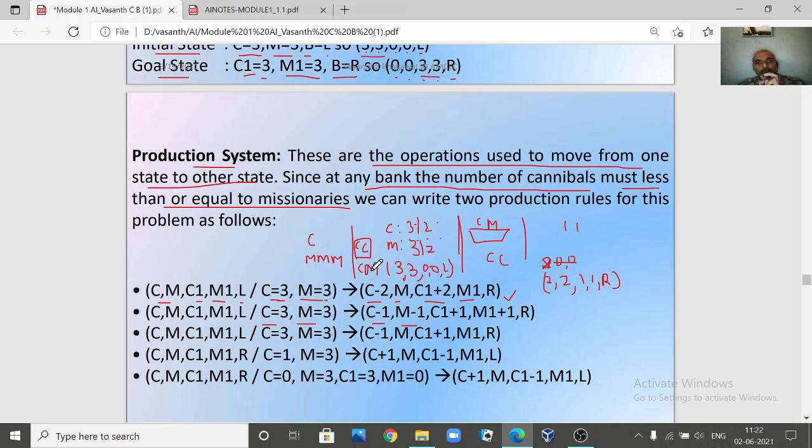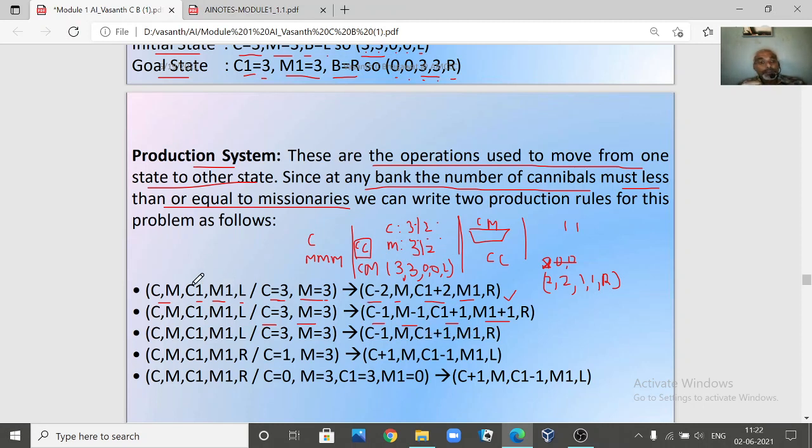If one cannibal and one missionary are traveling, again the total number of missionaries will be equal to the total number of cannibals. So we can say C minus 1, M minus 1. If C minus 1 and M minus 1 is there, on the other side it will become C1 plus 1 and M1 plus 1. Now this can be another rule.